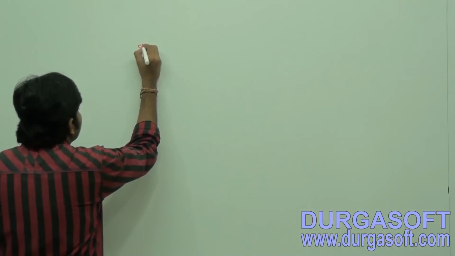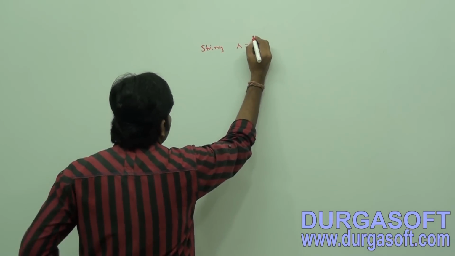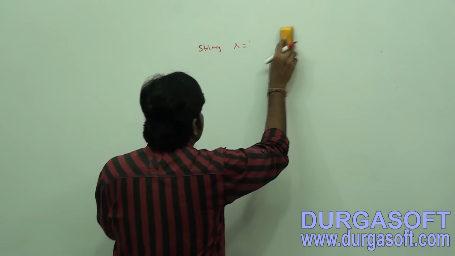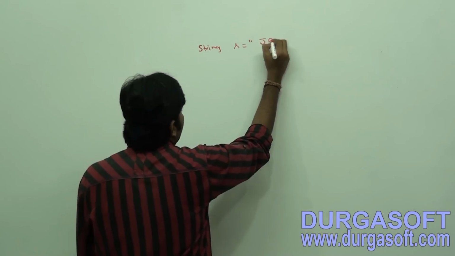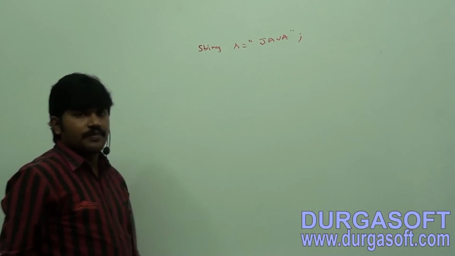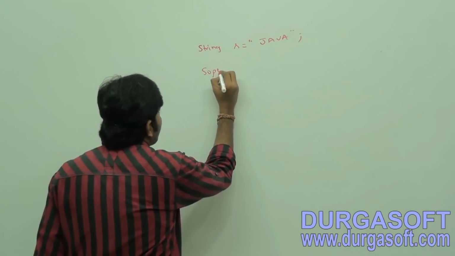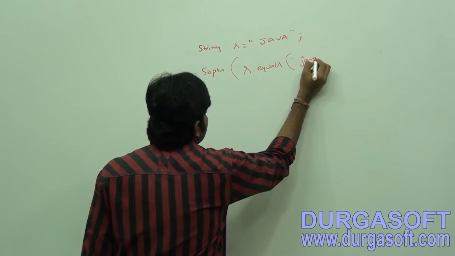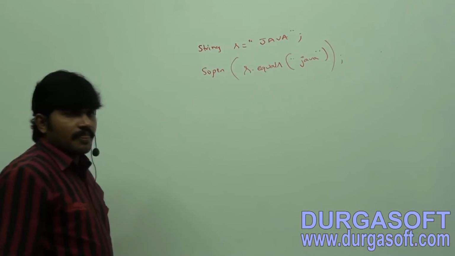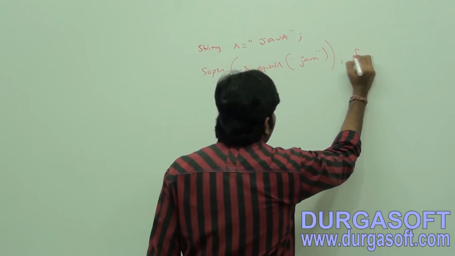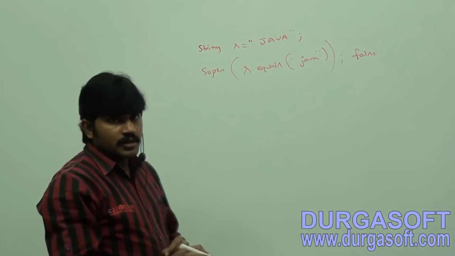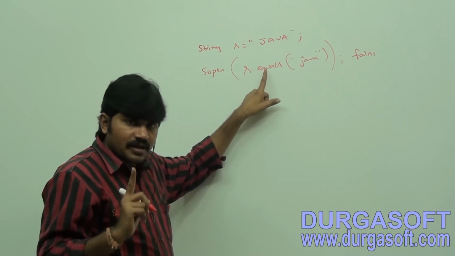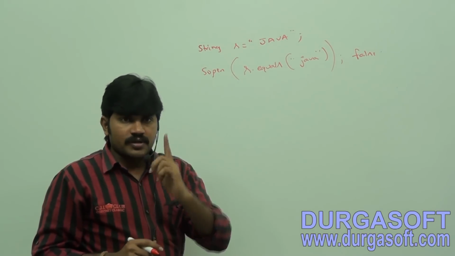Now I am taking just one example. String S is equal to Java. System.out.println S dot equals of Java. What is the answer, true or false? False. What is the reason? Because case is also important. In the string class, the equals method is overridden for content comparison, where case is important.